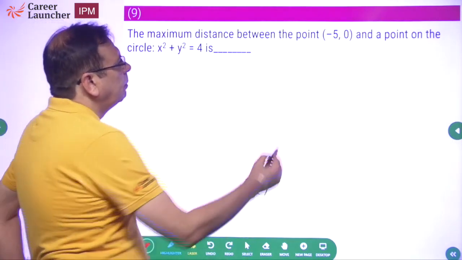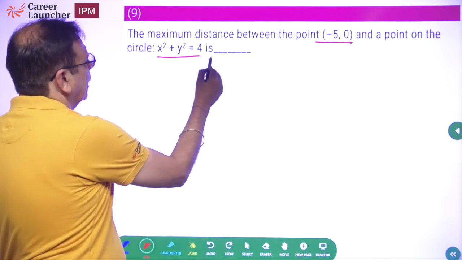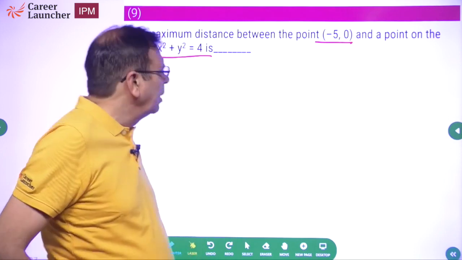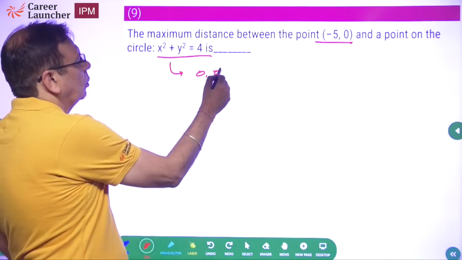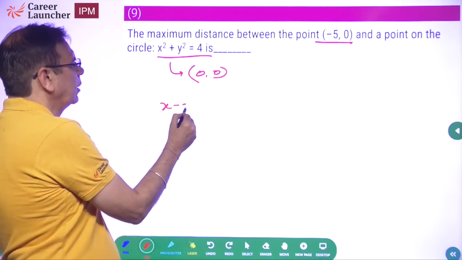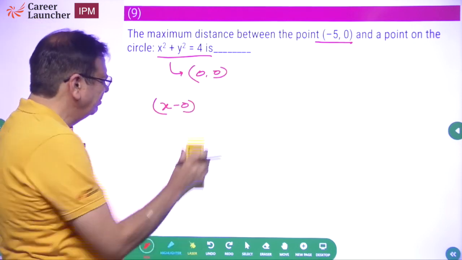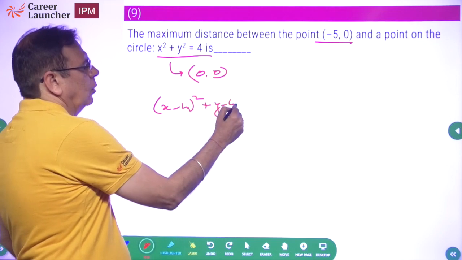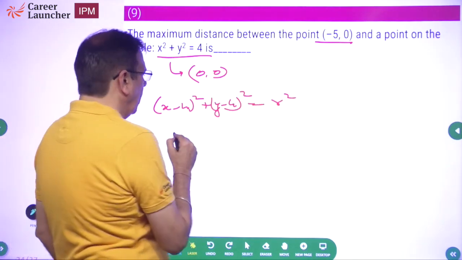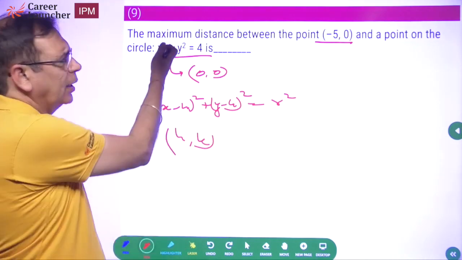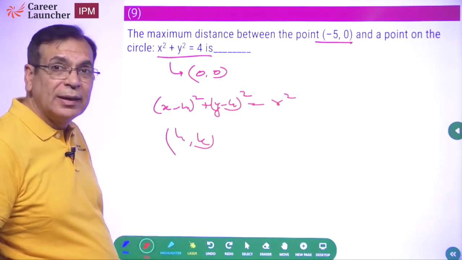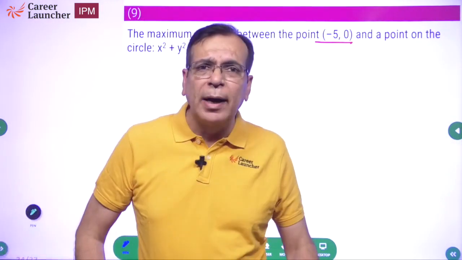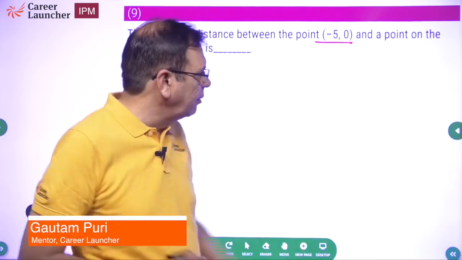Maximum distance between the point minus 5, 0 and the point on the circle is what? Circles by and large I will not be doing if it is coordinate geometry, but I like this circle. Why? Because this circle has a center at 0, 0. The equation of circle is x minus h whole square plus y minus k whole square is equal to r square, where h, k is the center of the circle. So the equation of the circle is telling me this is a circle with the center at the origin. So I'll just see if I can do this question, and many a time you'll find me doing the question of geometry by drawing a figure. So let's draw the figure.